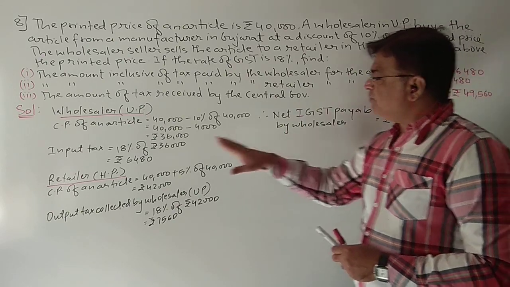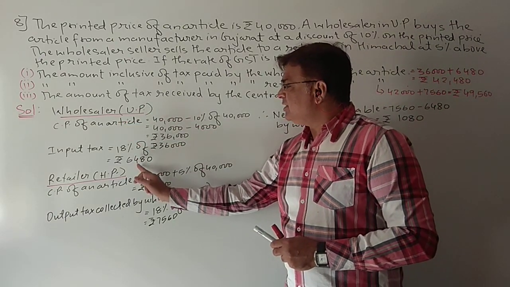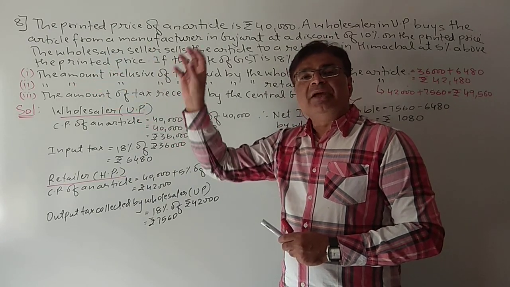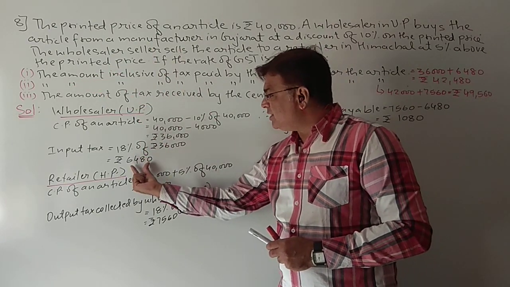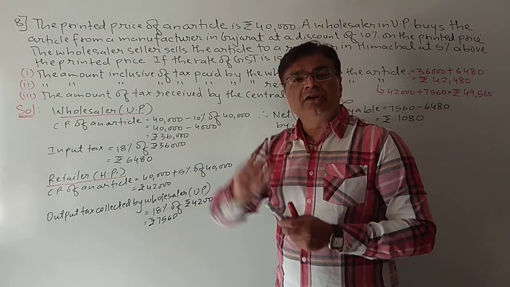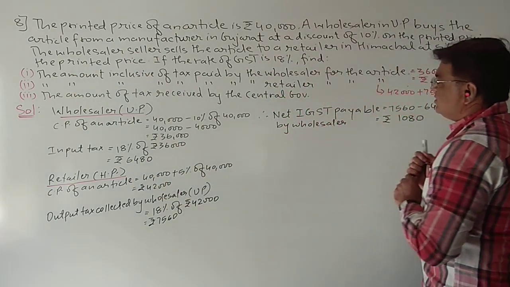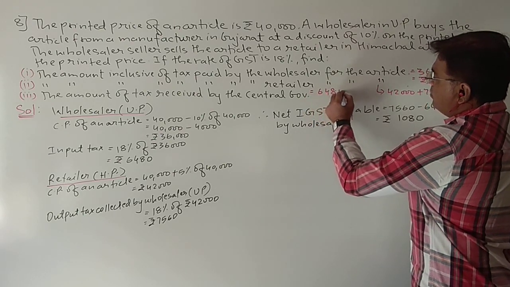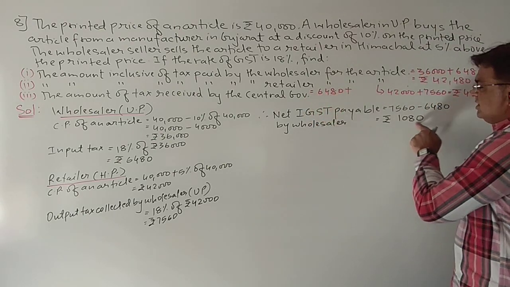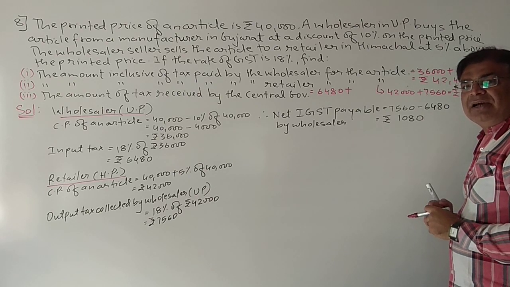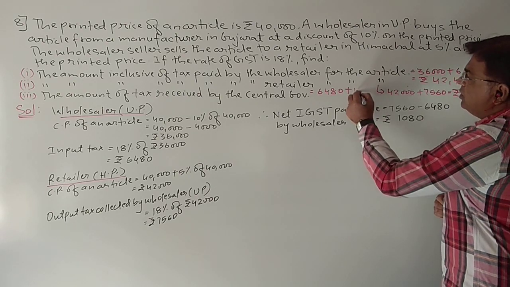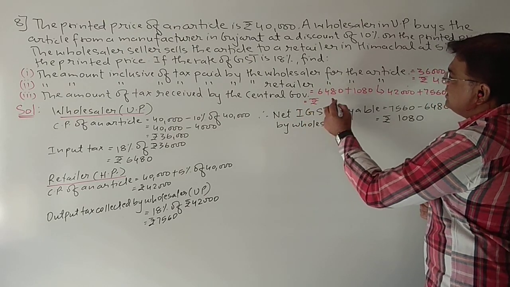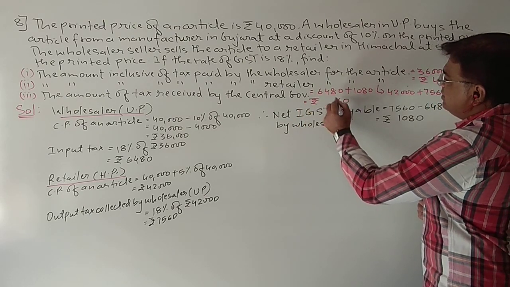First of all, the wholesaler has given this much tax to the manufacturer of Gujarat. So the manufacturer of Gujarat will deposit this much tax to the government. So 6,480 plus, and this is the tax paid by the wholesaler to the government, 1,080. So finally just see how much tax the government is getting.